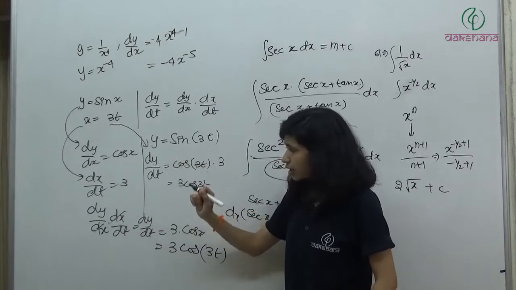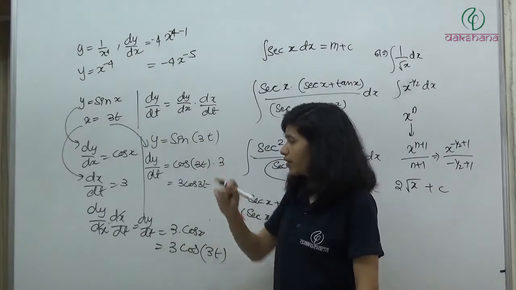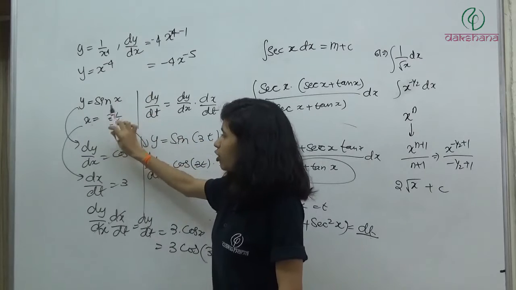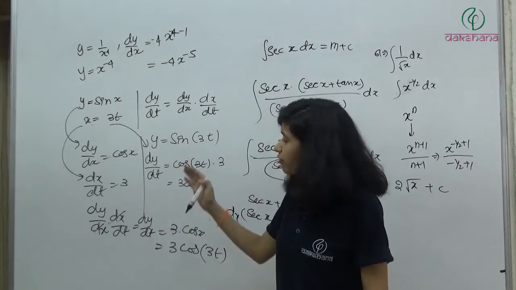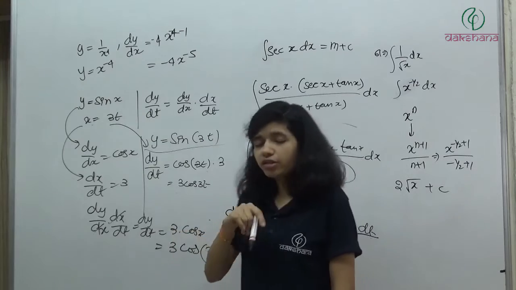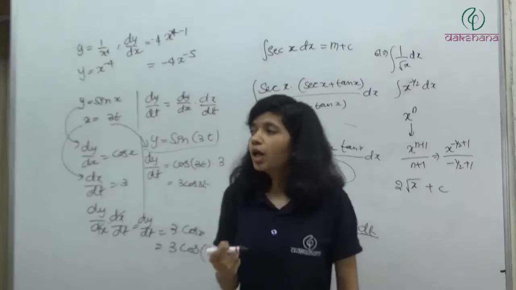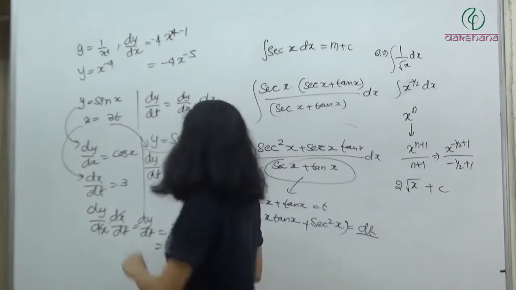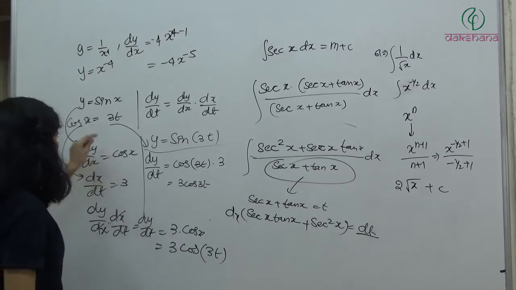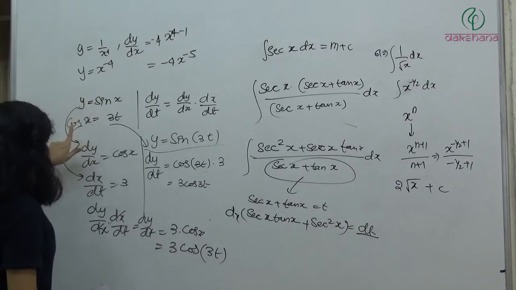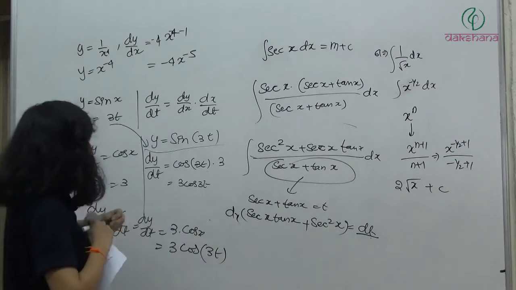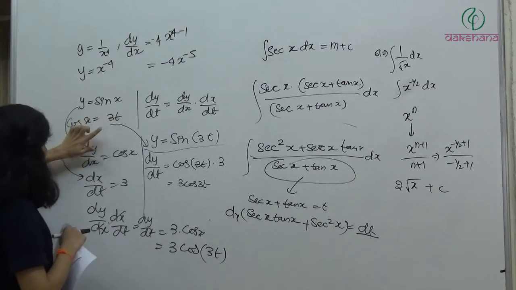So if you want to do it like this, आप definitely कर सकते हो। Sometimes here what happened, we can directly put the value of x here and we found out the actual relation between y and t, and we just differentiated it with respect to time, we got the dy by dt। But sometimes we will have to use this equation। मान लो यहाँ पे था cos x is equal to 3t, we have y is equal to sin x and cos x is equal to 3t.